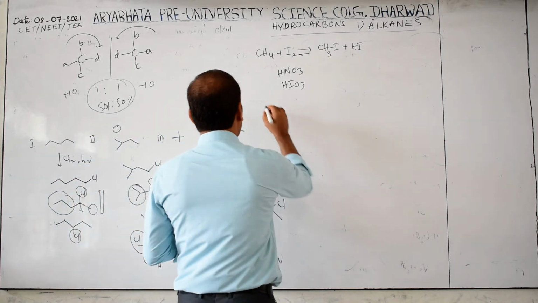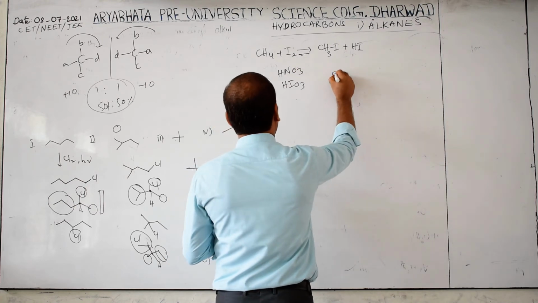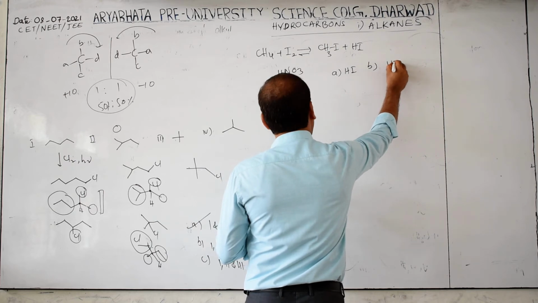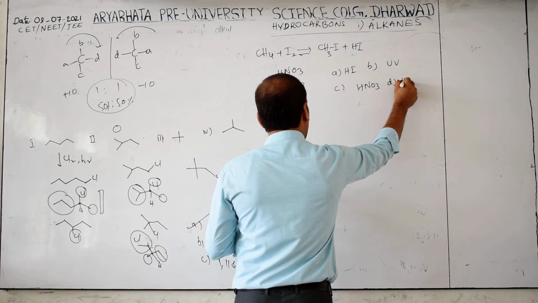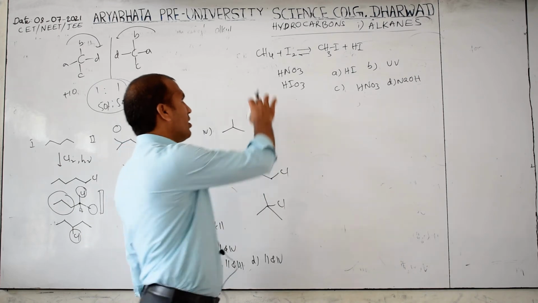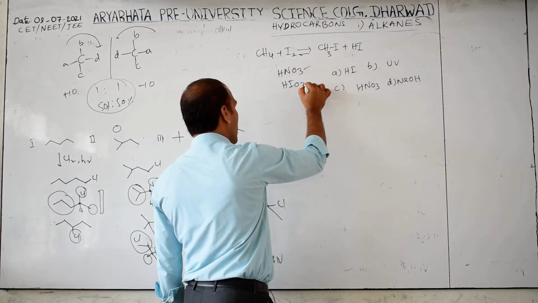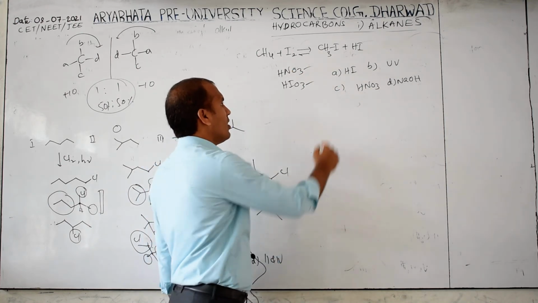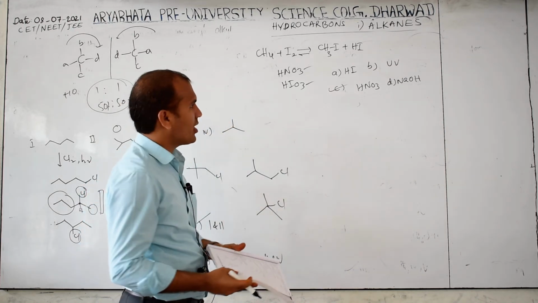So they gave the options here. The question is: iodination of methane can be carried out in presence of A, HI, B, UV radiation, C, HNO3, D, NaOH. Tell which is the correct answer. Iodination of methane is carried out in presence of which one? Maybe this or maybe this. Which is the C option. So in presence of an oxidizing agent only this reaction is carried out.